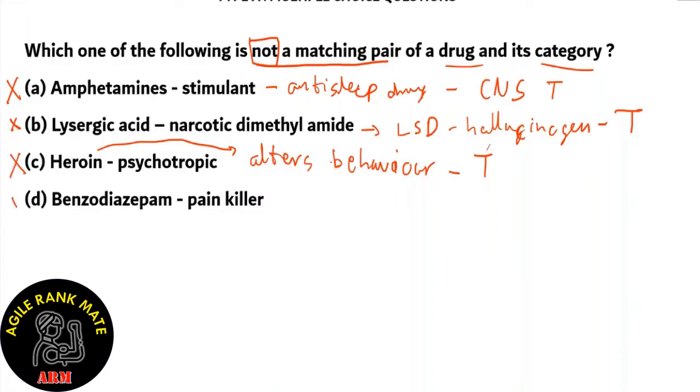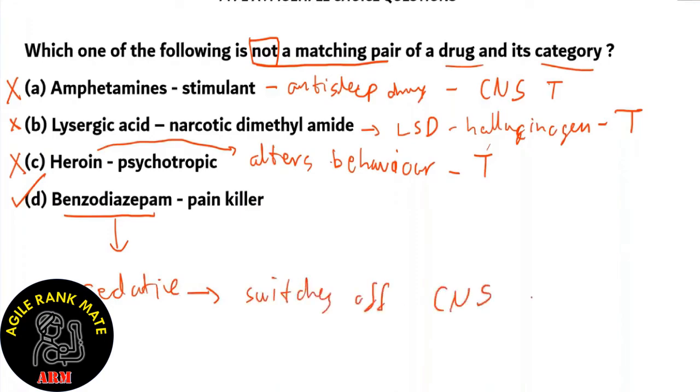The right answer is option D, benzodiazepam is a painkiller. The real reason why is that benzodiazepam is not a painkiller. It is a sedative. And this sedative switches off the central nervous system. And it is basically used as an anti-anxiety drug.